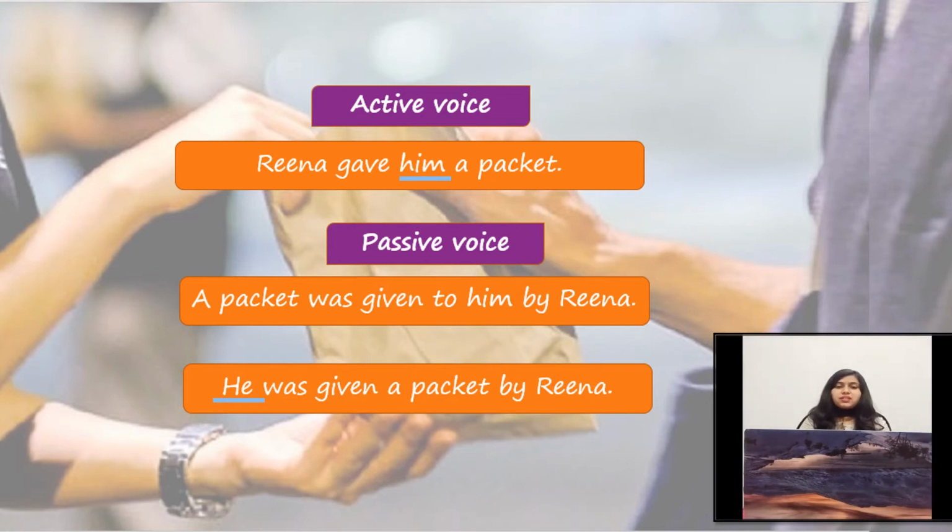And in this sentence, we should keep this thing in mind that if we choose the direct object as a subject, then we will use a suitable preposition after the third form of the main verb to connect the verb with the indirect object or to make the sentence correct.